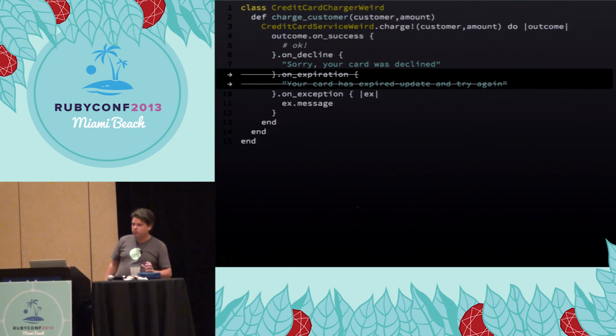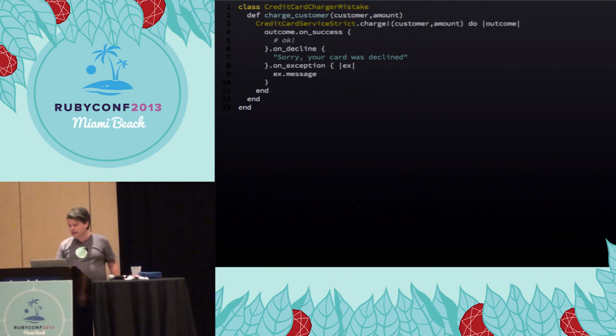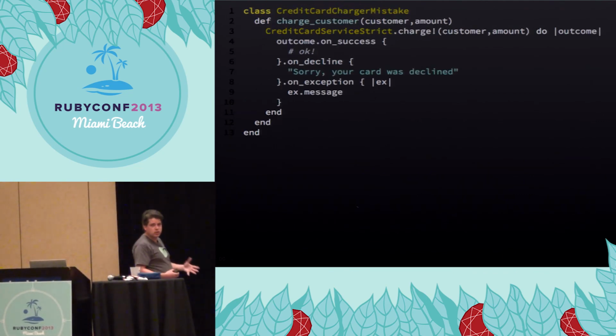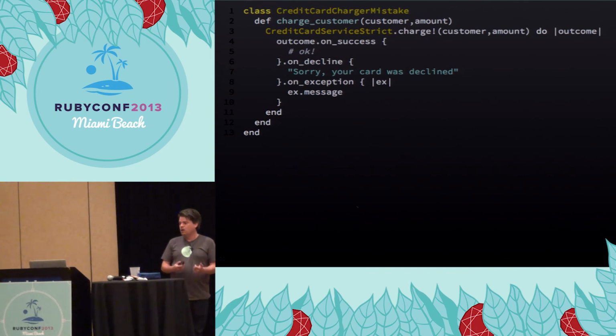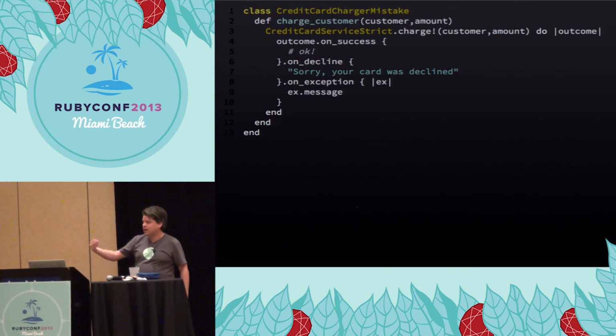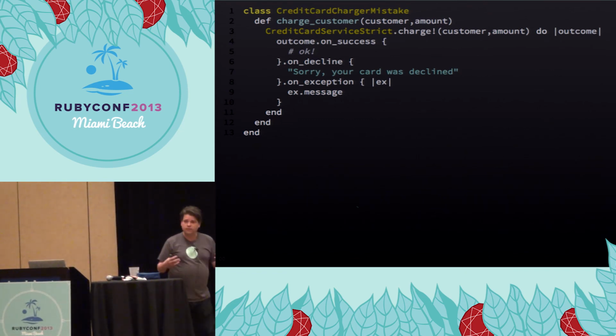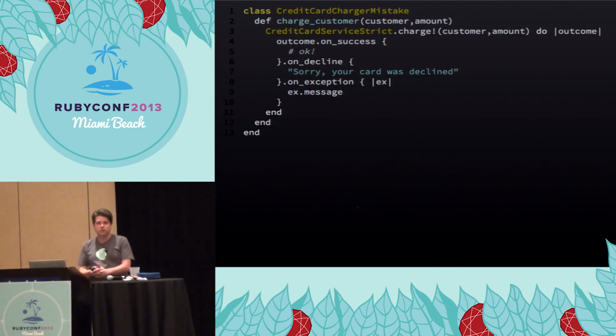So let's say I screw up when I'm implementing my credit card charger, and I forget to handle the case where someone's card has expired. So I just have this code. And again, it looks nice, it reads nice, everything's good. My tests all pass. The failure was that I didn't understand every possible outcome that could happen when I'm using the credit card service, right? So I am living in the fantasy world where I can charge credit cards, and the garbage collector who has made the credit card service for me has to explain to me at some level what I need to do. And I haven't understood that.